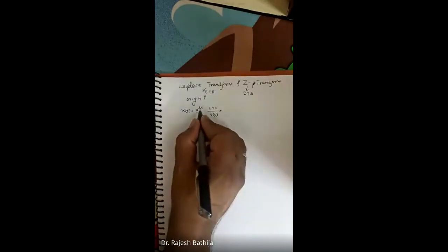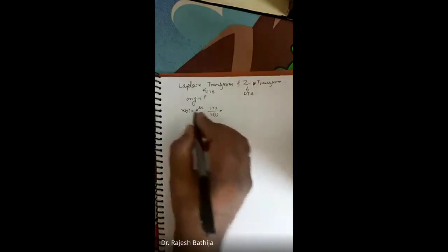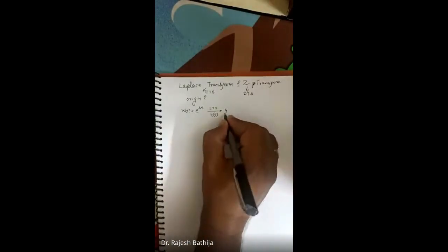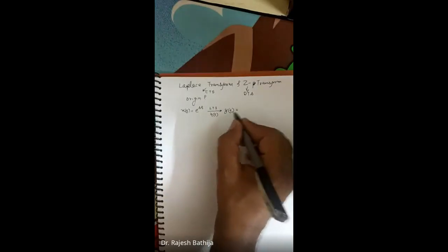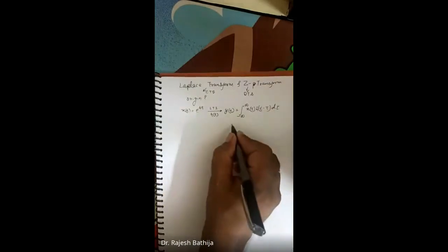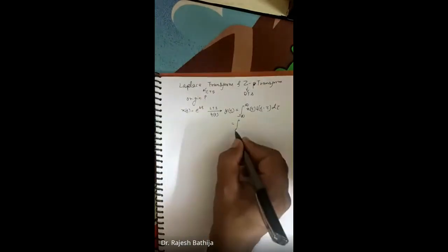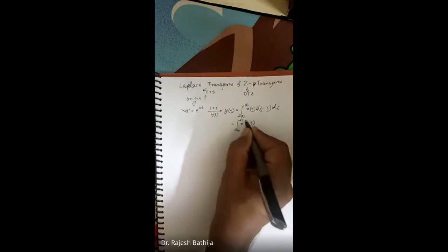Right? s is a complex variable here, in the power of the exponential, and t is the continuous time here, right? So this is the input. What is the output? From the convolution we just studied in the last lecture, y of t is given by the integral from minus infinity to infinity of x of tau h of t minus tau d tau. Or we can write it in the commutative form of the convolution, that is, minus infinity to infinity of x of t minus tau h of tau d tau, right?